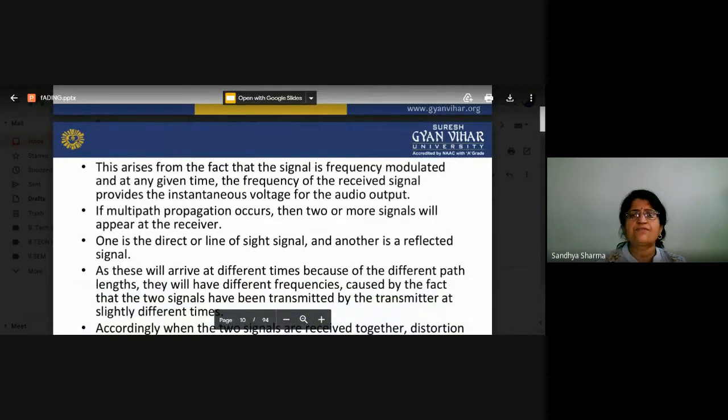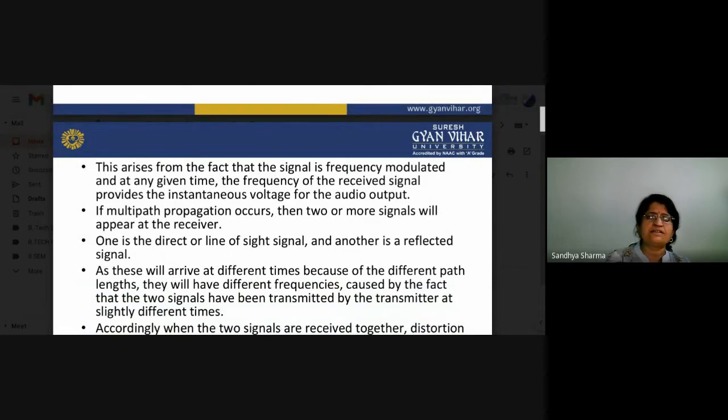This arises from the fact that the signal is frequency modulated. As we have already seen, when we are listening to an audio signal, the transmission is with the help of FM. FM is basically a frequency modulated signal, and since the signal is frequency modulated, at any given time the frequency of the received signal provides the instantaneous voltage for the audio output.